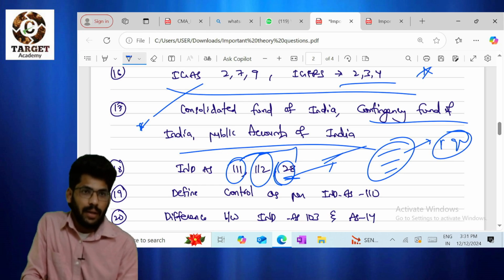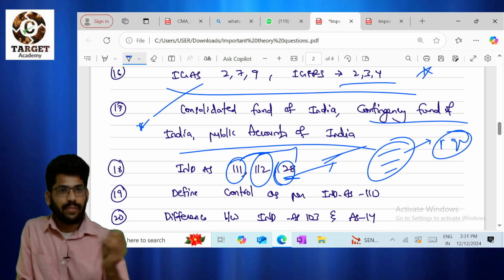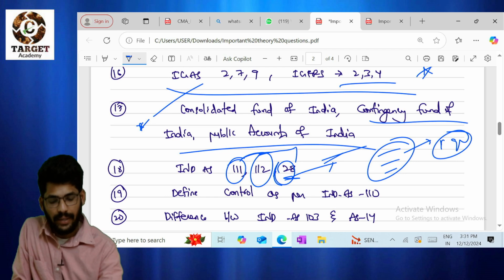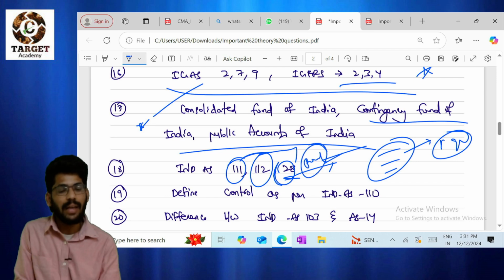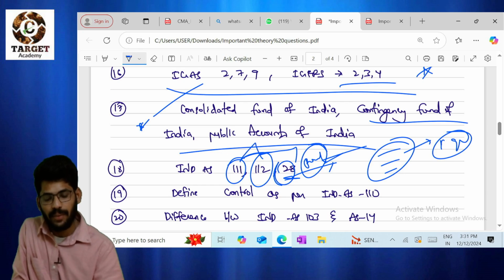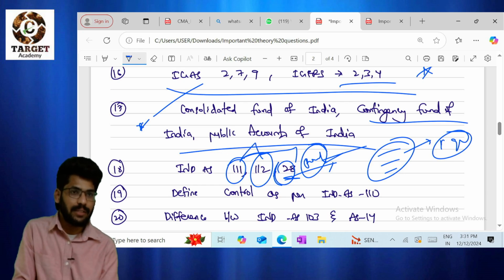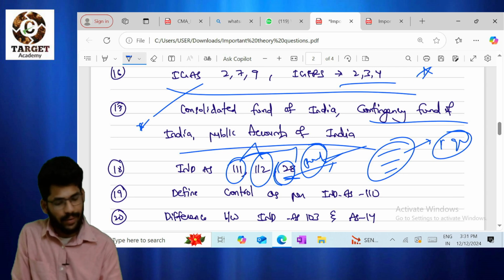Okay, now clear. So calculate the cost of investment. They will ask the question. So practical question is very important in Ind AS 28. For theory purpose, Ind AS 111 and 112. Joint arrangements, joint venture. Okay, they will ask those questions. I'll discuss this. Don't worry about it.